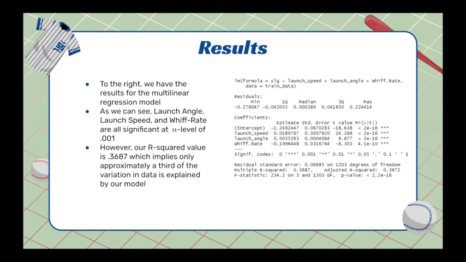Other things to note are that the launch angle and launch speed have relatively low coefficient estimates. The launch speed is on a range of anywhere from 80 to 140 miles per hour, so this large multiplier is what constitutes a small coefficient. Additionally, launch angle is typically in the range of 10 to 60 degrees, so this is a less effective model than the launch speed, but is still greatly influencing more than we would suspect due to the coefficient. Finally, the whiff rate has a decimal value, so the large negative coefficient that we see actually has less pervasive influence than we would expect.